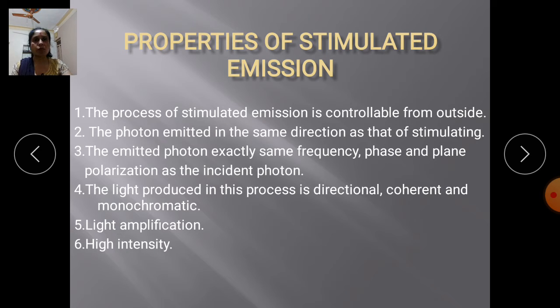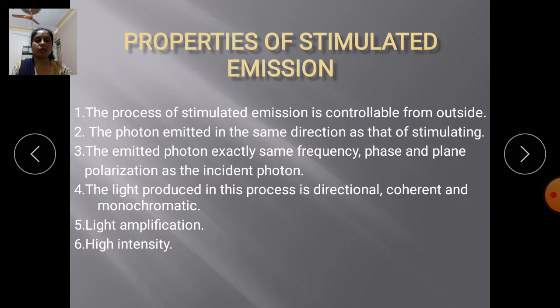Now today we are going to start a new topic, properties of stimulated emission. In this lecture we can study a number of properties. The first property is that the process of stimulated emission is controllable from outside.